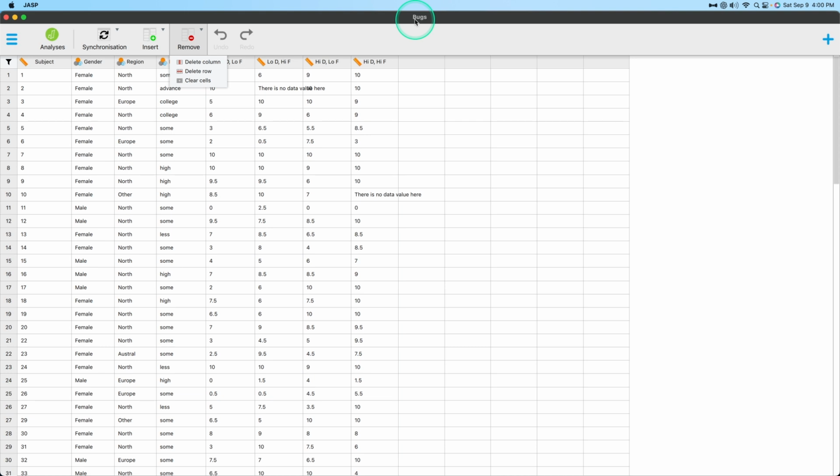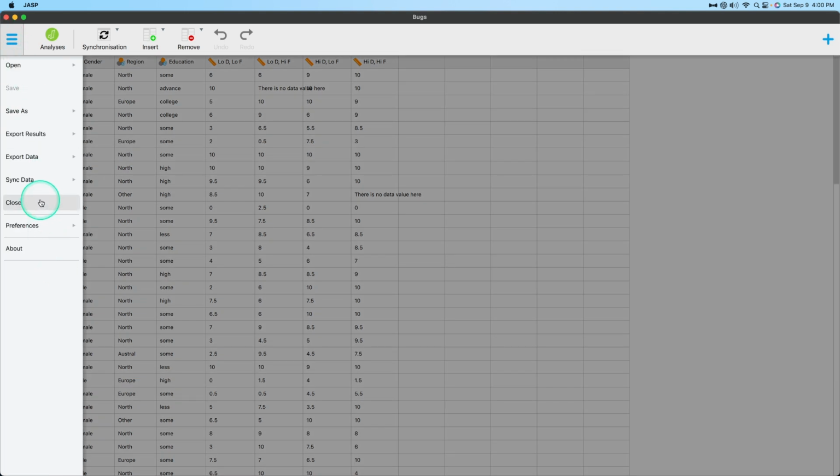And two, the remove columns either might be a me problem or it might be a bug problem. I'm not going to show another crash on this video, but I just want to make sure that everyone's aware that that might be a possibility. Okay, so what I want to do is open a new data file. So I'm going to close bugs here.